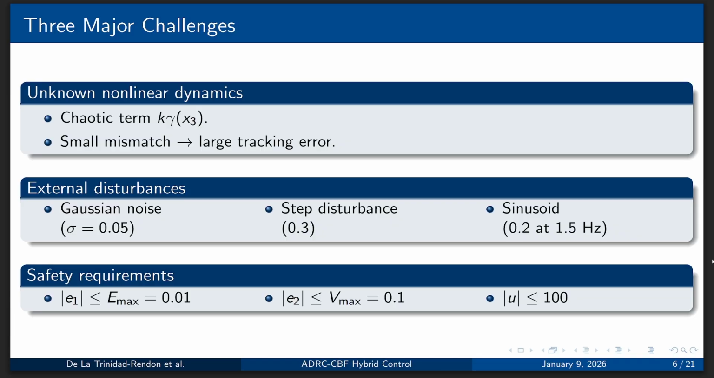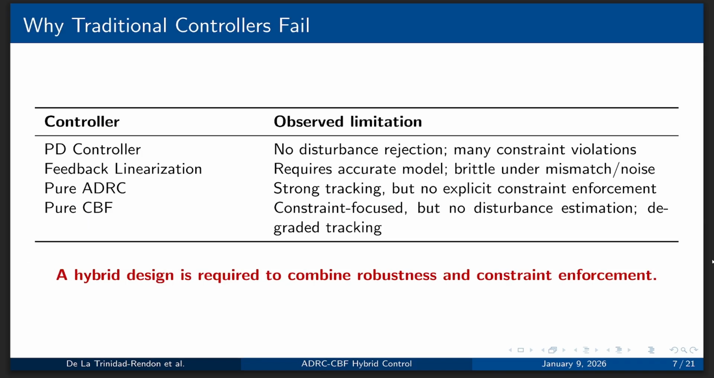We have unknown nonlinear dynamics given by the chaotic term, which cause with a small mismatch a large tracking error. We also inject external disturbances, which are Gaussian noise, step disturbances, and sinusoidals. We have safety requirements: e1 must be smaller or equal to 0.01, e2 must be smaller or equal to 0.1, and u must be smaller or equal to 100.